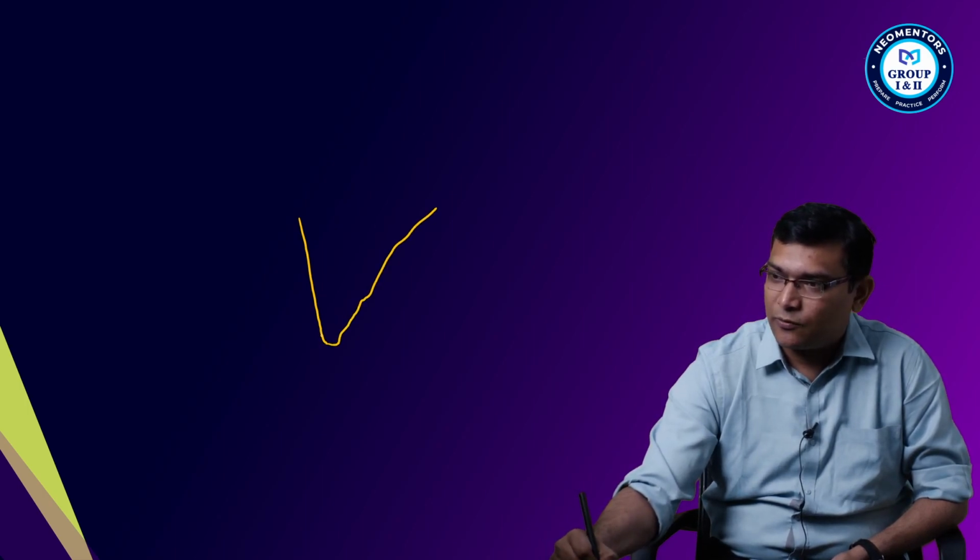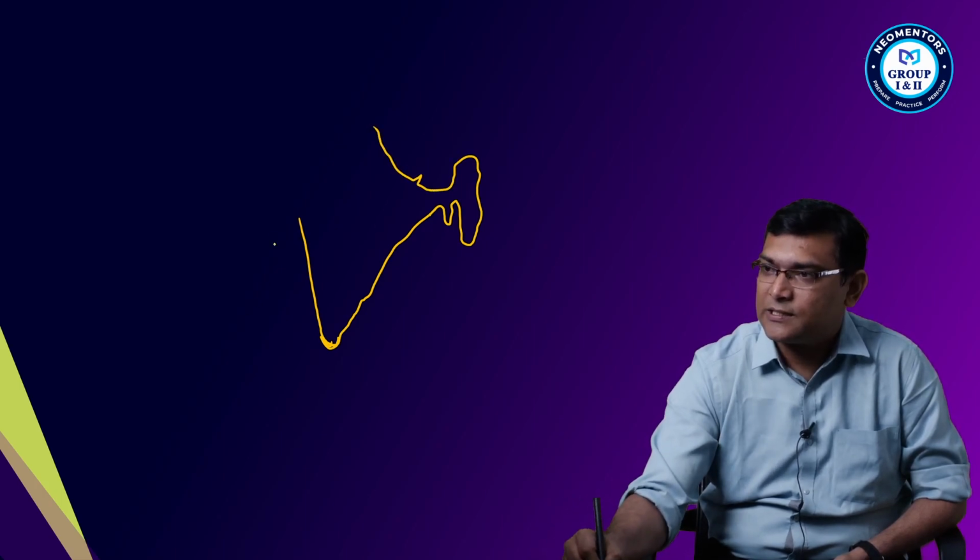Okay, now see, why is this happening? Why is the phenomenon like this? Let us see. So, if I draw like this, this is the phenomenon.